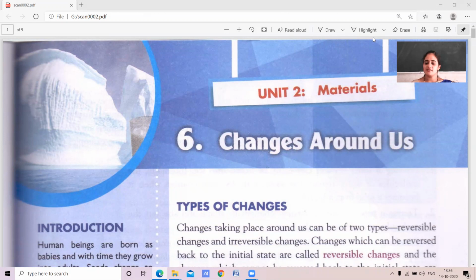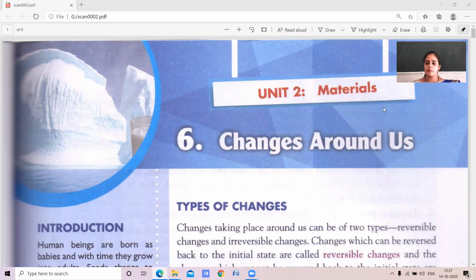Okay, children. In the last class, we learned about the concept of some changes that take place around us. In our surroundings, some of the changes that take place, we classified them into two types. One is reversible change, another one is irreversible change.